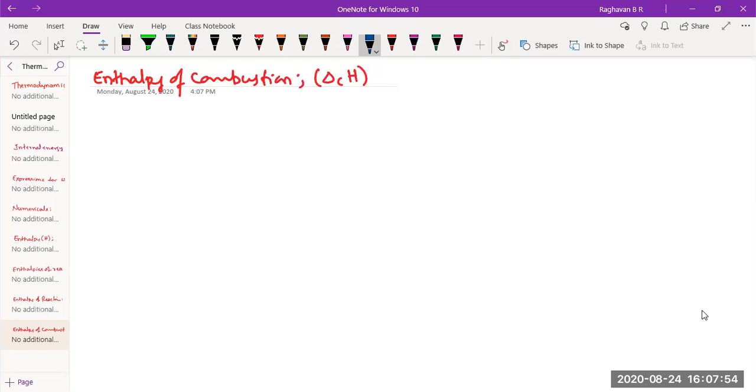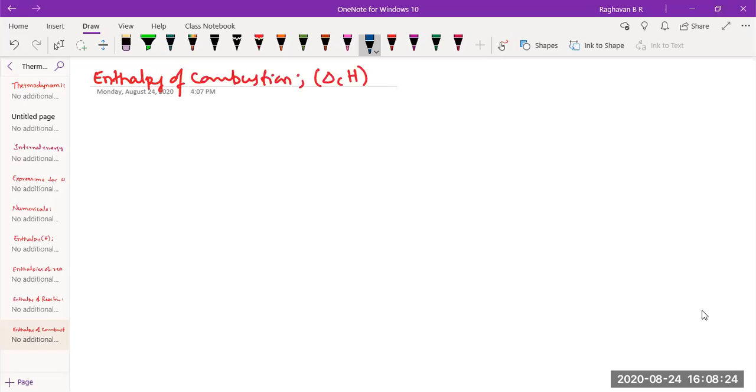Can a product be combusted? If a product is combusted, it becomes another reaction where the product is a reactant. Combustion applies to the reactant.